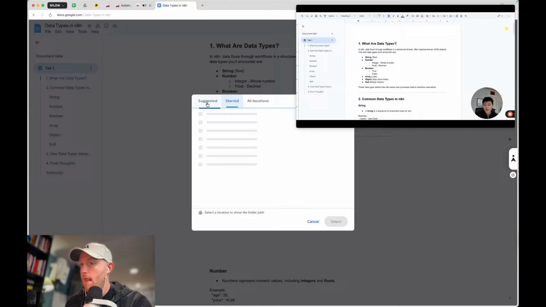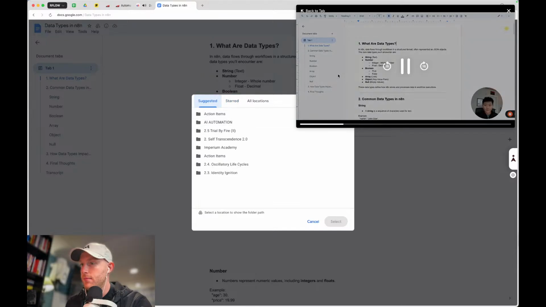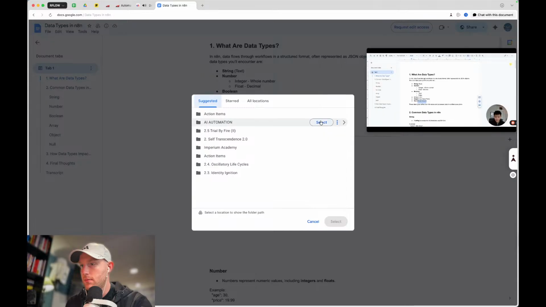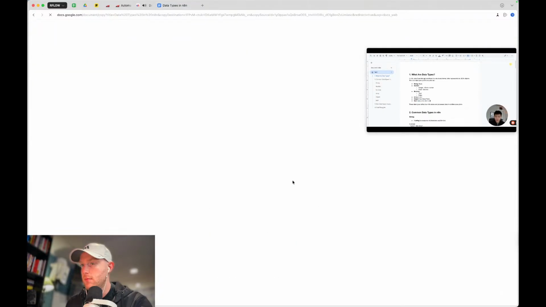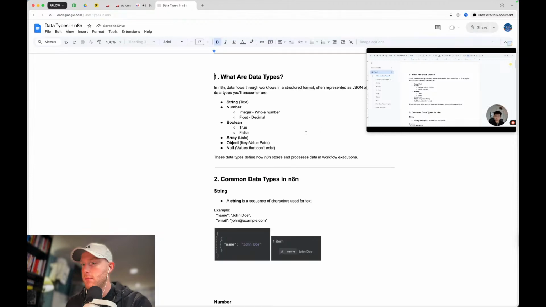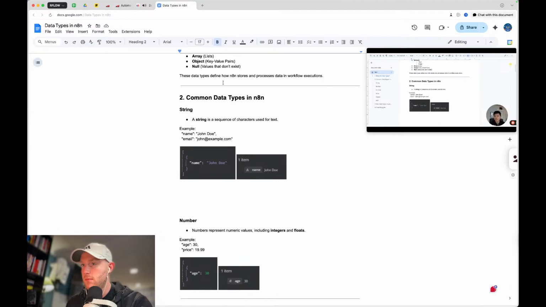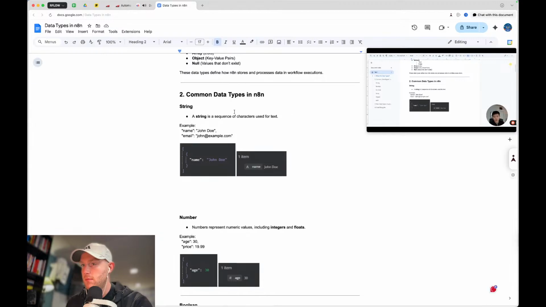And then finally, we have nulls, which also can be confused with, I probably shouldn't have written empty values here. Let's change this to values that don't exist. So there's a difference between something that's null and something that's like an empty string. So we'll look at that as well. But just some important things to keep in mind. So we're just going to break down each of these data types, define them real quick, show an example, and then we're going to look at it in N8N.